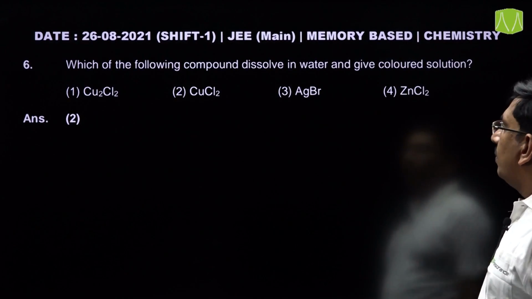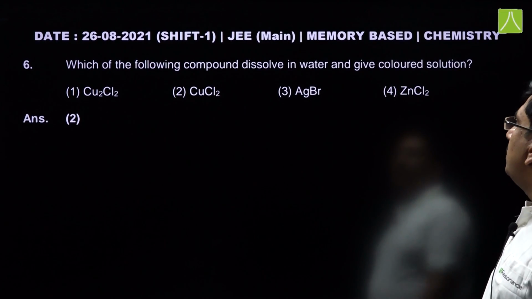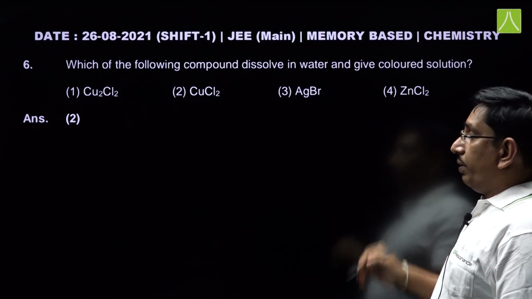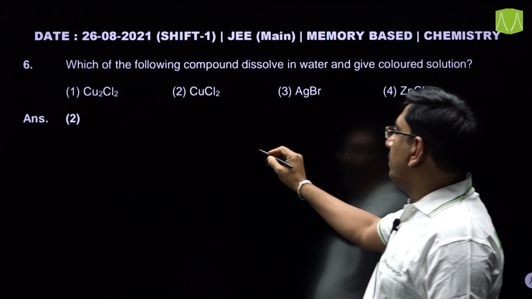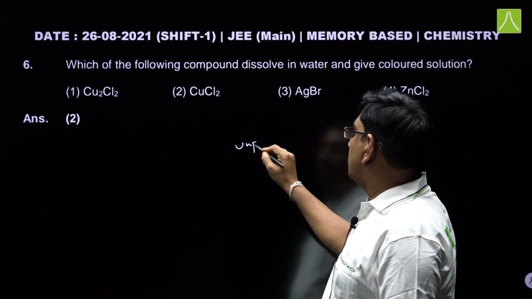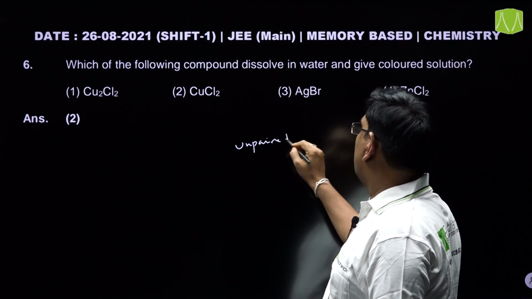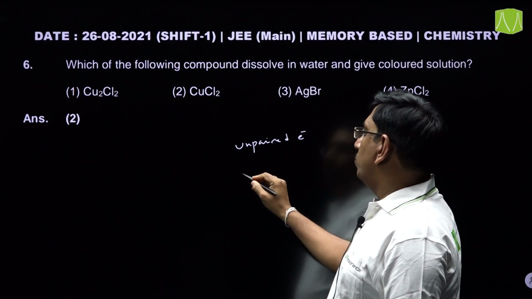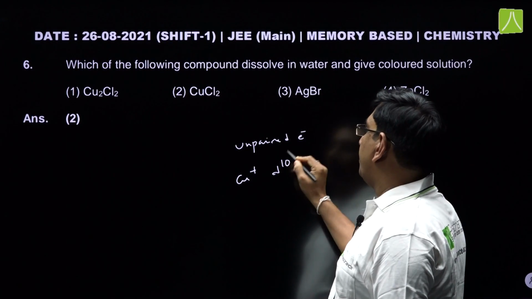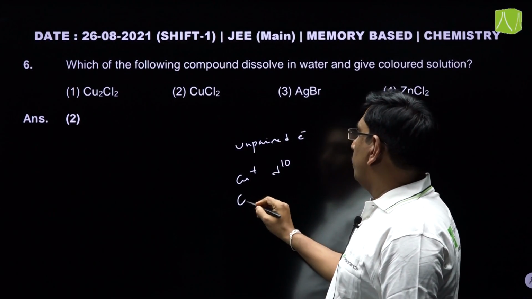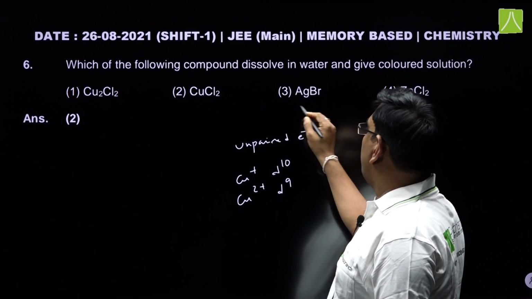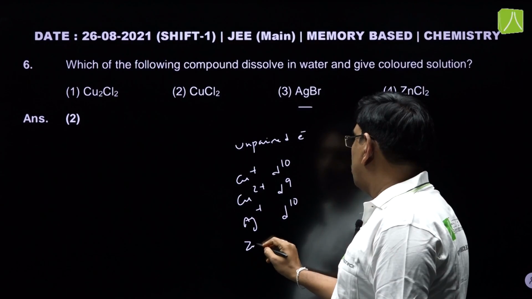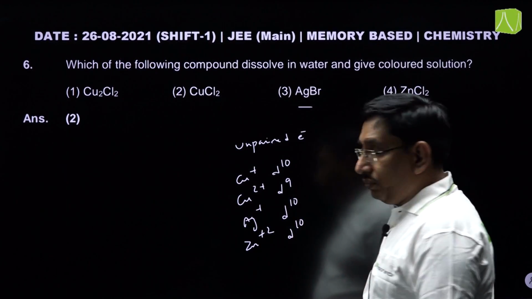Next, which of the following compounds dissolve in water and give a colored solution? It is also a beautiful question. If it has unpaired electrons, then it shows color. In Cu2Cl2, Cu+ has D10 configuration, and Cu2+ has a D9 configuration, Ag+ has D10 configuration, and Zn2+ has D10 configuration.